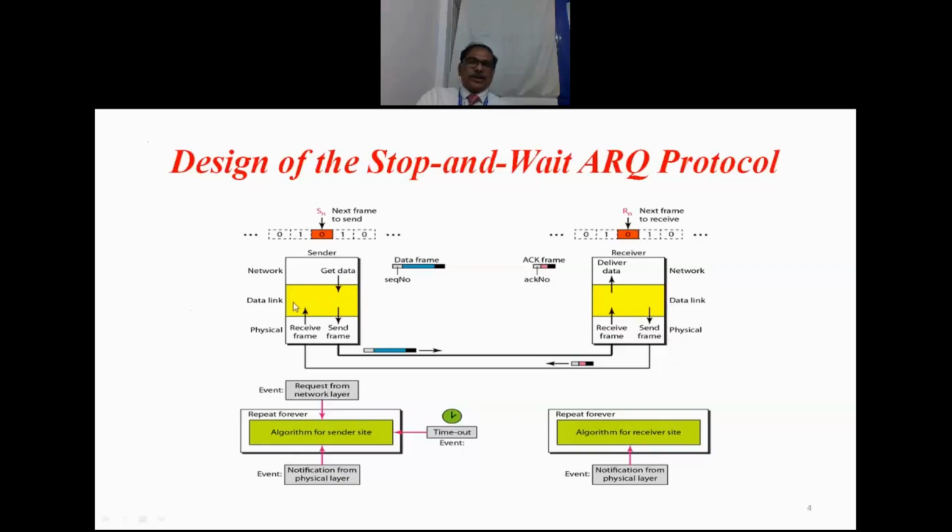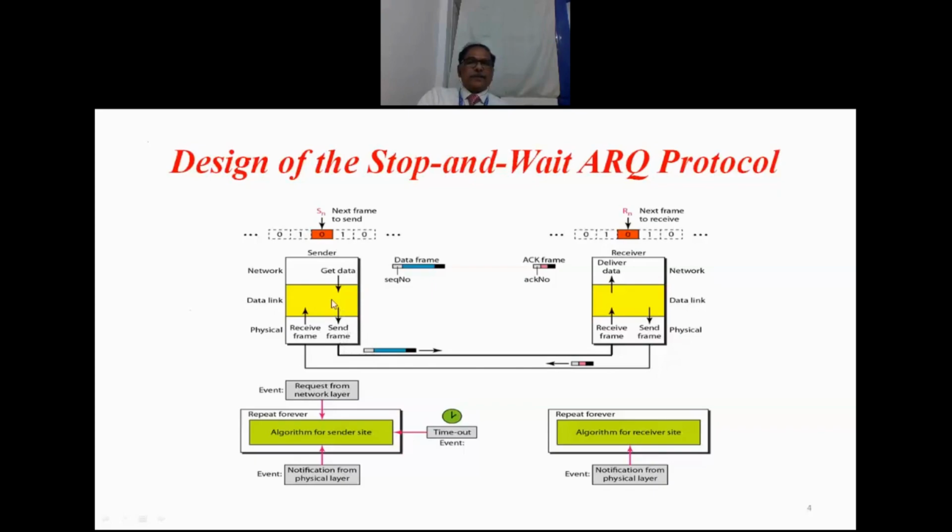Then it attaches the header part consisting of the physical addresses of sender and receiver and the size of the frame. Then it adopts a particular error checking mechanism, and whatever error checking mechanism is adopted is included in the trailer part. The frame is ready, so this frame is handed over to the physical layer. Now the physical layer will send this frame as a bit stream.